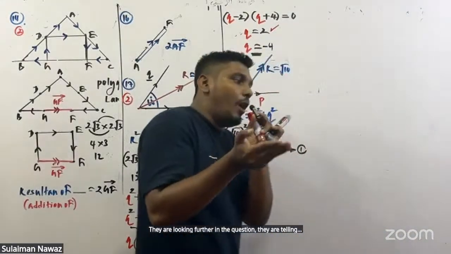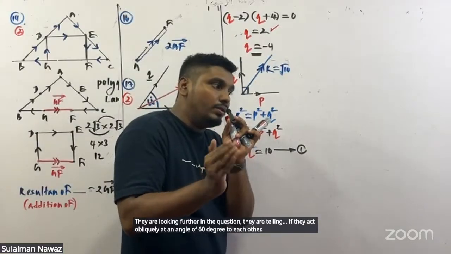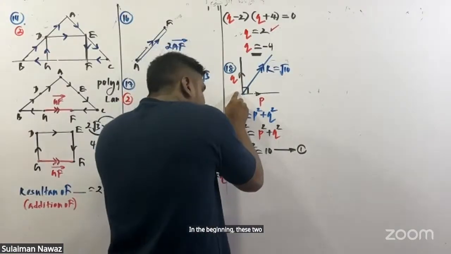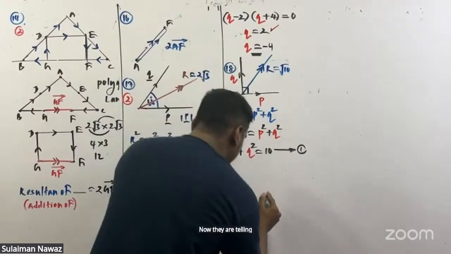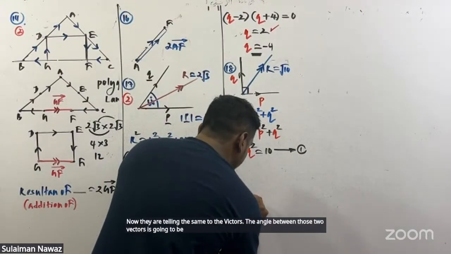They are telling that if they act obliquely at an angle of 60 degrees to each other, the resultant is root 13. In the beginning, these two vectors are perpendicular to each other. Now they are telling the same two vectors, the angle between them is going to be 60 degrees.